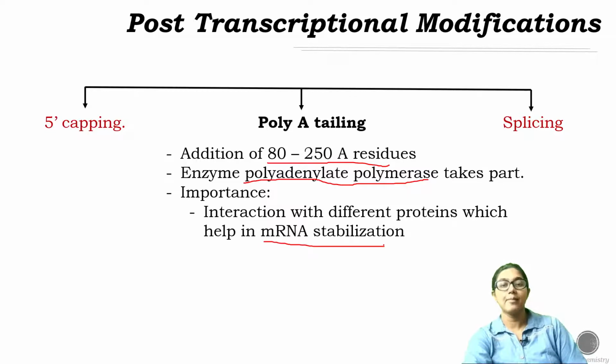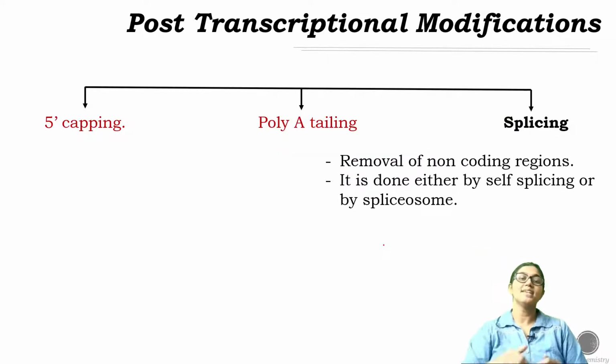Now let's see what happens in splicing. Splicing is one of the most important post-transcriptional modifications in mRNA. It is evident that this mRNA is required for protein synthesis, so the sequence will be translated into protein.